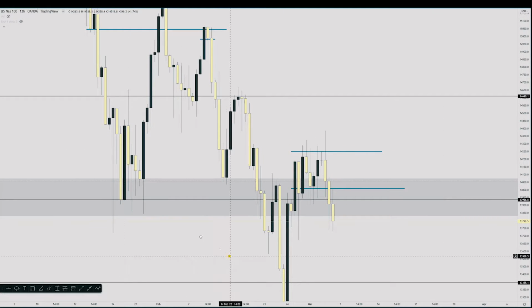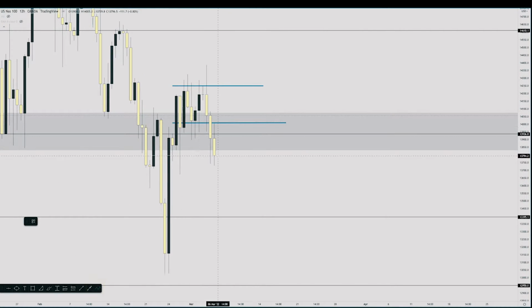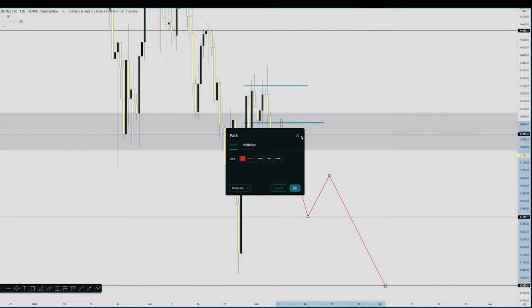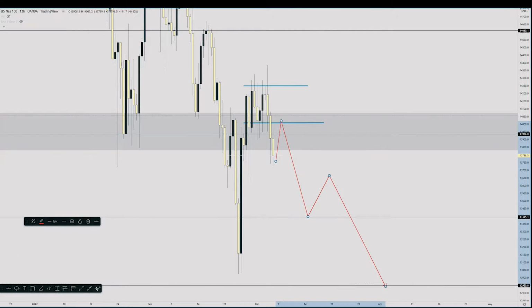Okay, so what I'm seeing for the Nasdaq is this. There should be a pullback up to this blue level of previous support and possibly now turn resistance, and then we should see a continuation to make a lower low point down to this level at 1340, and from there we could retrace like this, or we could just continue straight down and have a lot of bearish momentum. So I'm going to draw out the possible scenarios I see. Something like that, or something like this. Just straight down.